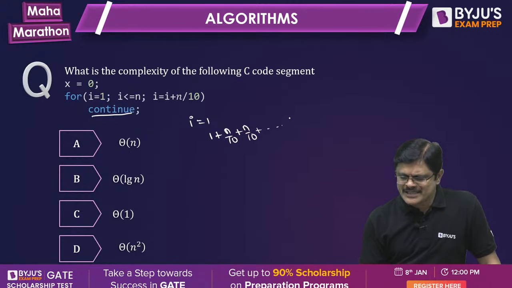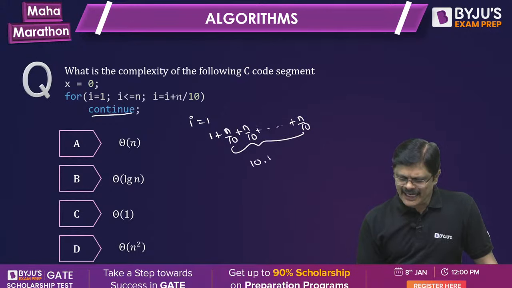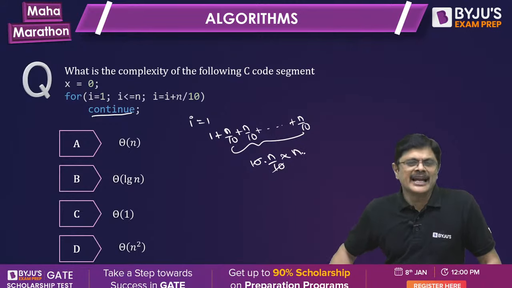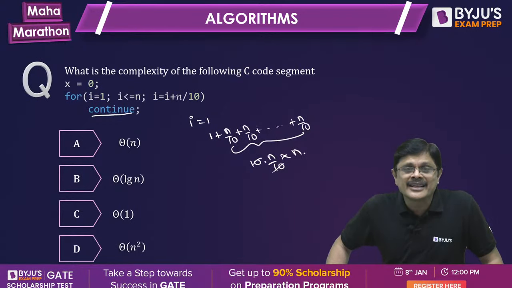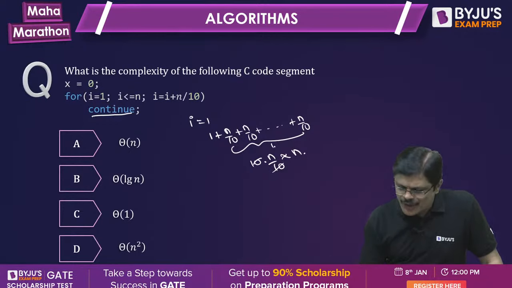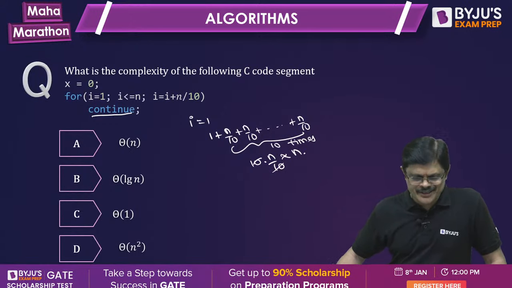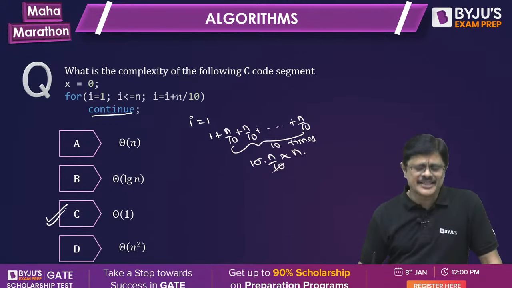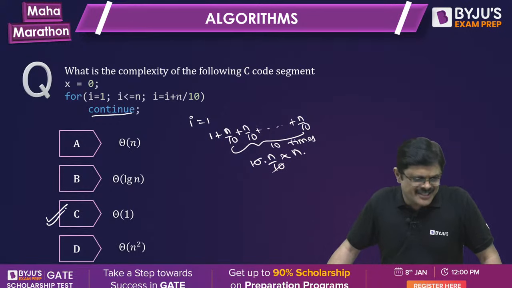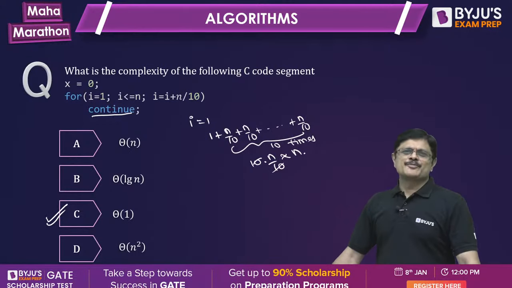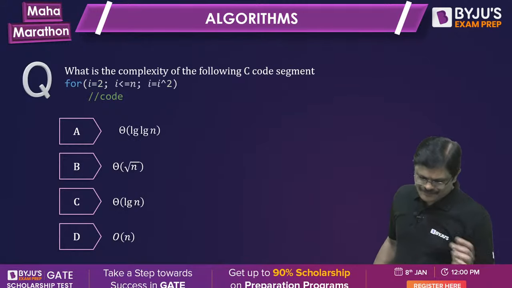So when you do this 10 times, 10 times n by 10 will give you n. How many times does the loop iterate? Approximately 10 times, which is constant variation. So the answer for this problem is C, that is theta 1, small variation. Next problem.